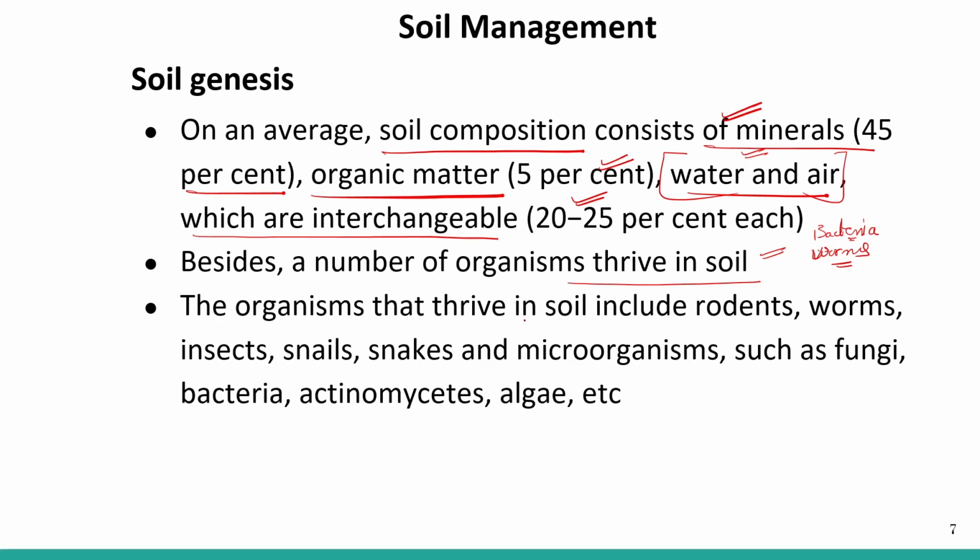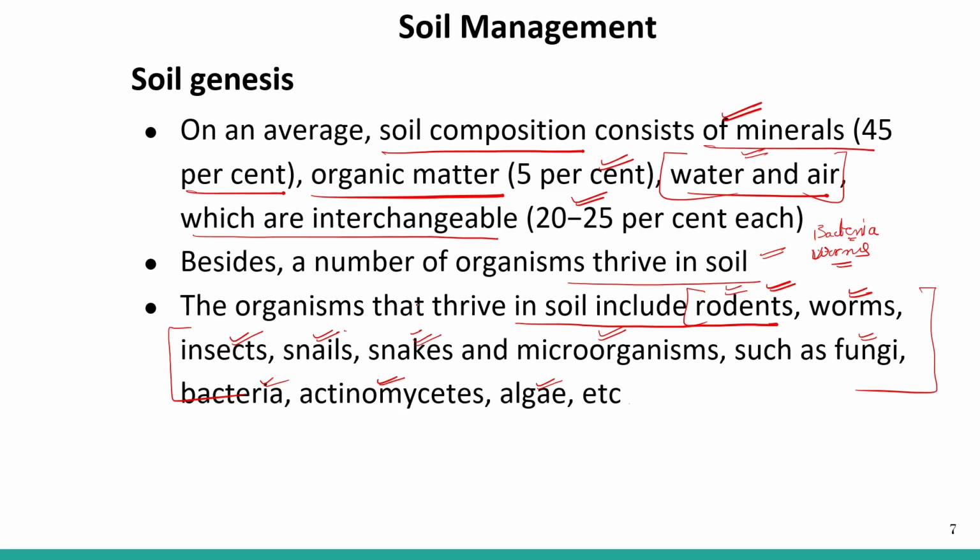The organisms that thrive in the soil include rodents, worms, insects, snails, snakes, and microorganisms such as fungi, bacteria, actinomycetes, algae, etc. So there are so many microorganisms, up to some large animals like rodents, snails, snakes, right?